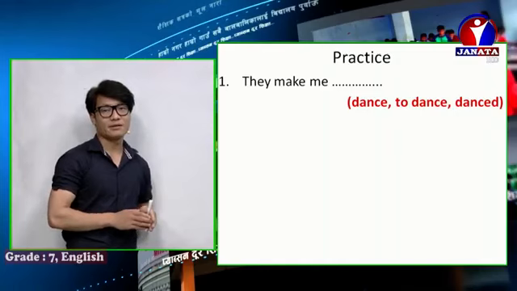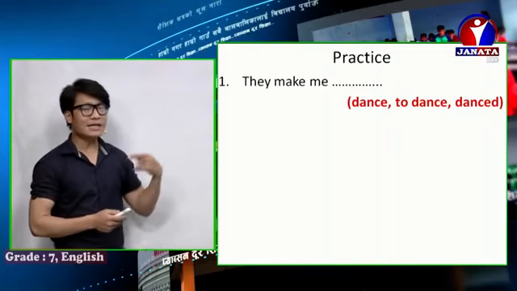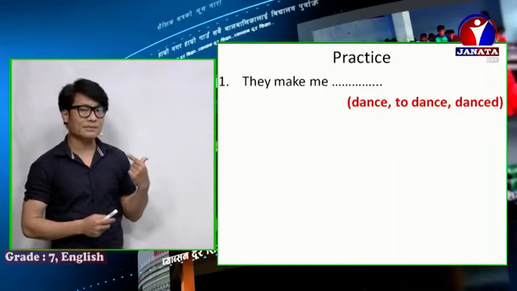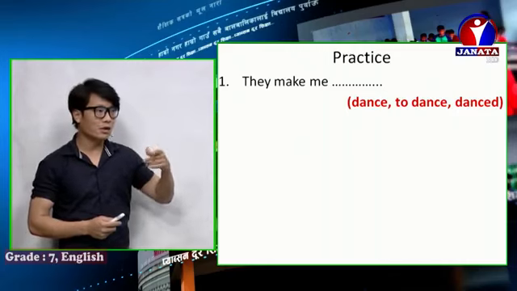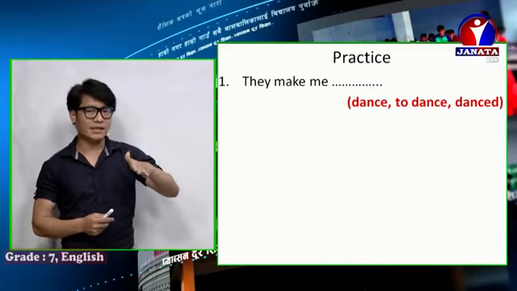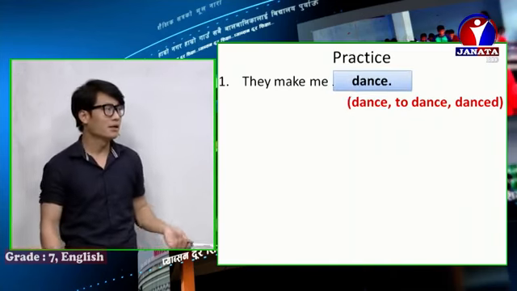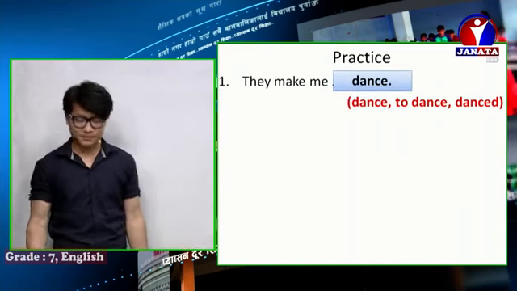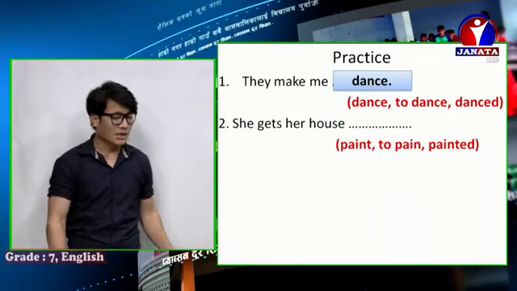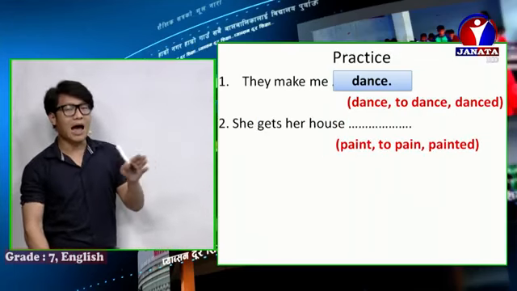What is the right answer? Me is the agent, and make is a causative verb. I told you, after make, if there is an agent, we use direct verb 1. So the right answer is dance. They make me dance.